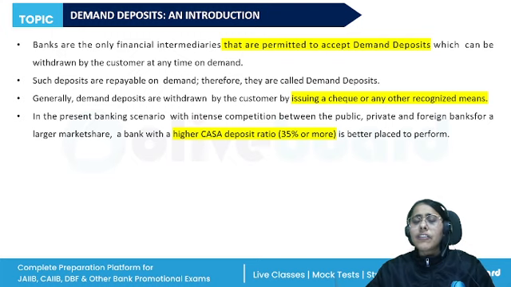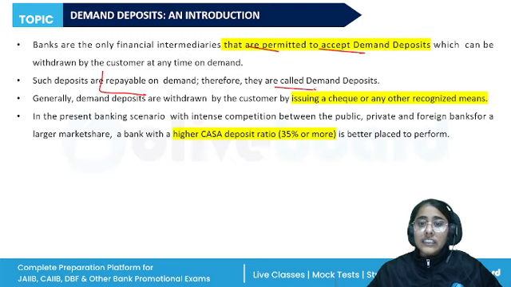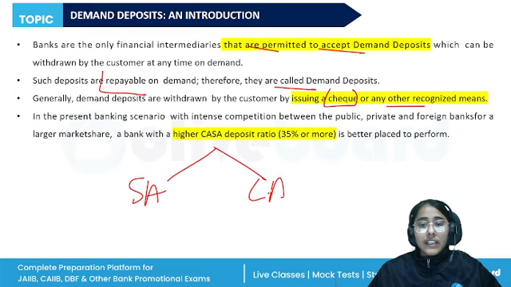Under the demand deposits, only the financial intermediaries are permitted to accept the demand deposits, and such deposits are repayable on demand. That is why they are known as demand deposits. They can be withdrawn by issuing a check or any other recognized means. Demand deposits can be divided into the savings account and the current account.